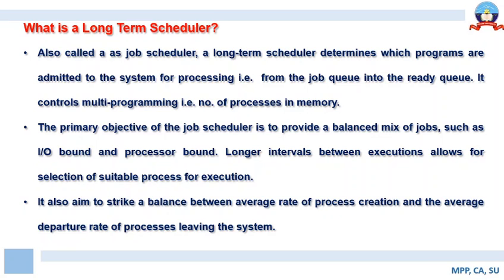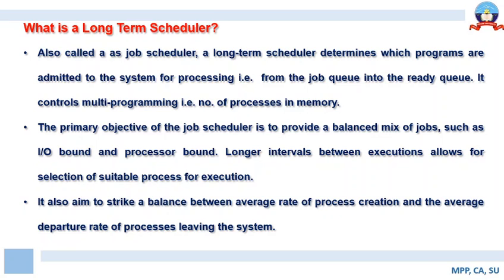So again, I'll repeat it. It aims to strike a perfect balance between the average rate of process creation, that means the average rate at which processes enter the system, and the rate at which processes leave the system. This is the responsibility of the long-term scheduler. The long-term scheduler, as the name says, is called a job scheduler.